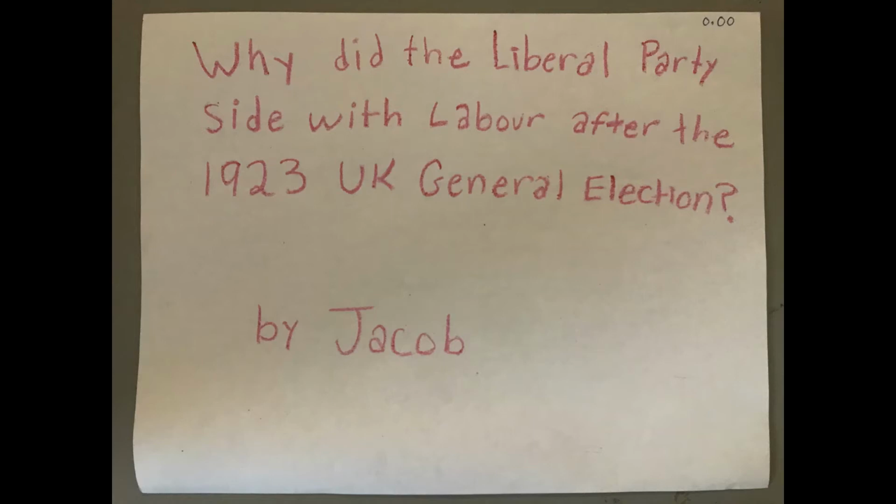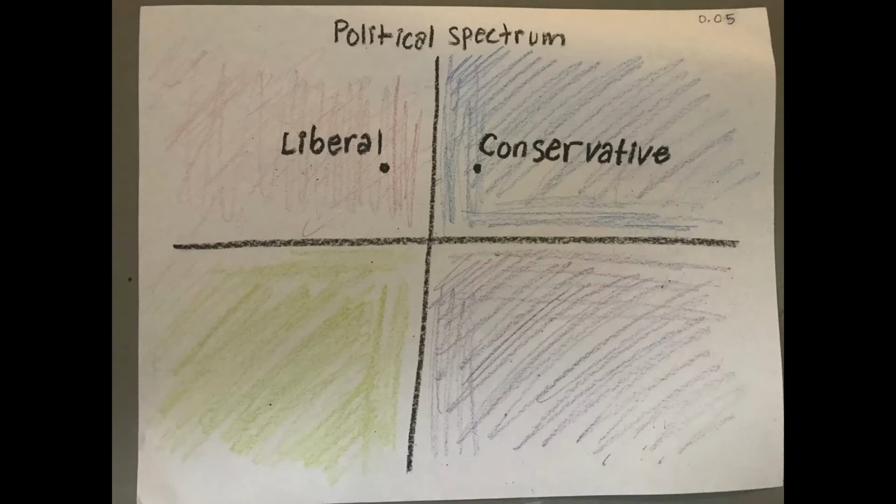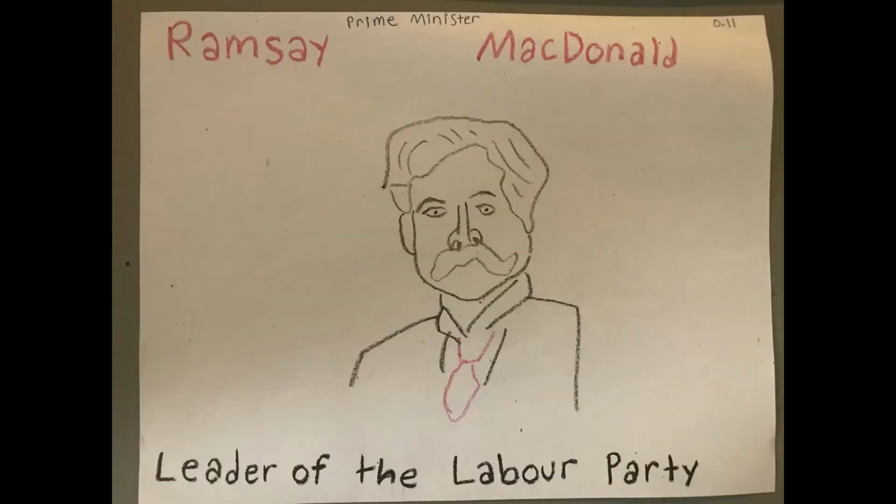From 1859 to 1922, the two main political parties in the United Kingdom were the centre-right Conservatives and the centre-left Liberals. This two-party dominance came to an end when the leader of the Labour Party, Ramsay MacDonald, became the Prime Minister in 1924 as part of a coalition government with the now third-place Liberals.